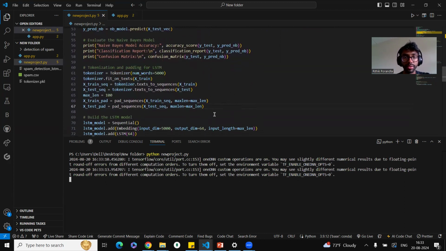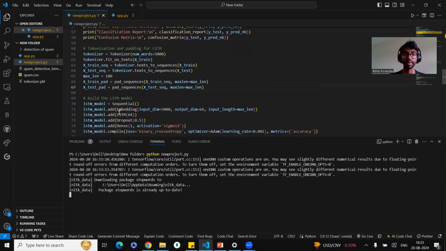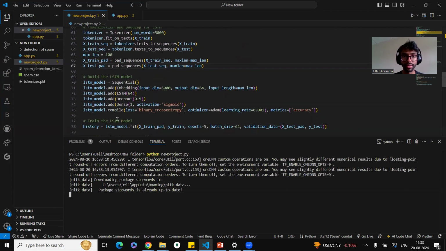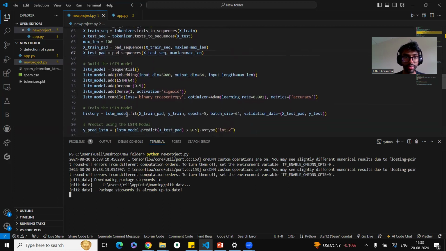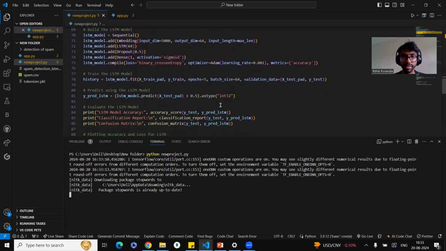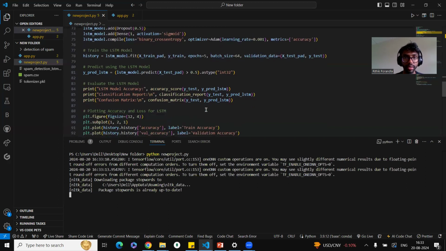Over here, it is done to transform the data into simple values, making it into words so that each word will have an integer assigned to it, and it will make it easy for tokenization. The maximum length that we're taking over here is 100. You don't want more than that because it's going to slow down the model. So we train on the sequences over here, and then we build the LSTM model. Then we train the model by using epochs, batch sizes and validation, and then we predict using the X_test predictions, and then we evaluate the model.